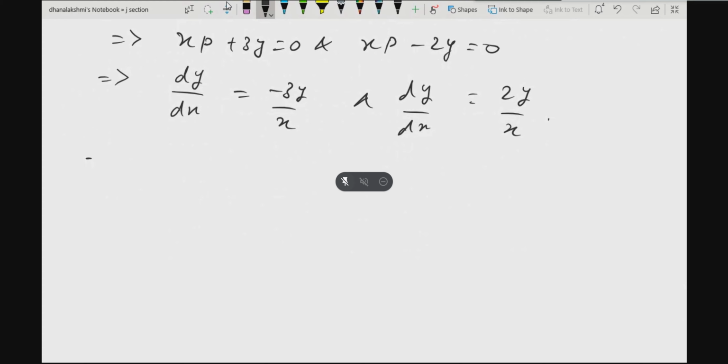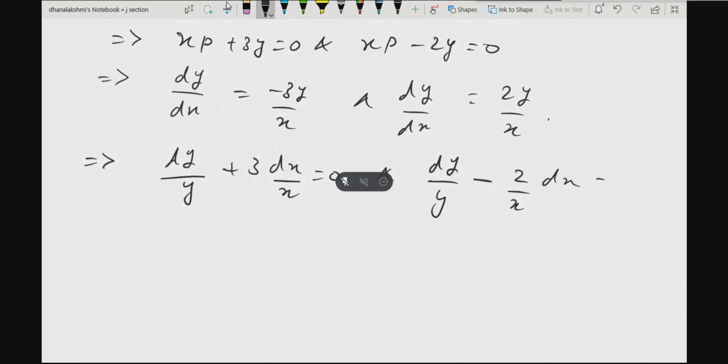So solve it. On solving, you will get dy by y plus 3 dx by x is equal to 0, and dy by y minus 2 by x dx is equal to 0. So on integrating, what you will get?